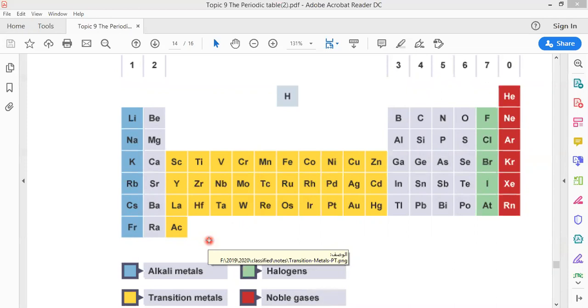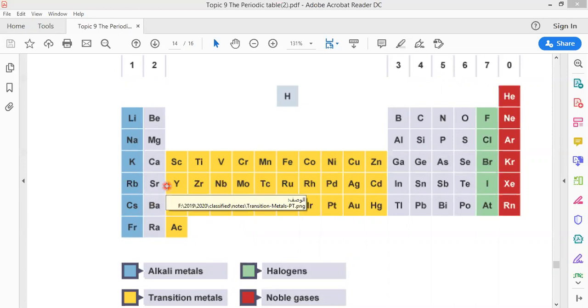When I'm talking about malleable and ductile, I need to refer to the following. There are many questions in IGCSE exams about malleable and ductile, especially in paper 4. You have to define malleable and you have to define ductile. Malleable means it can be hammered into different shapes without cracking.